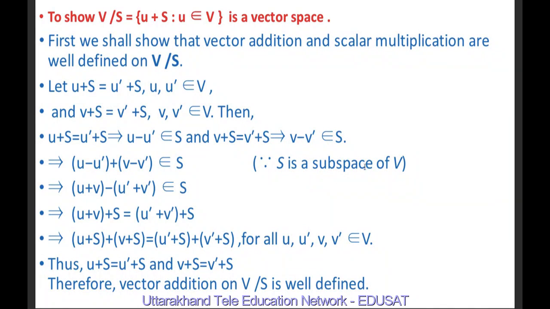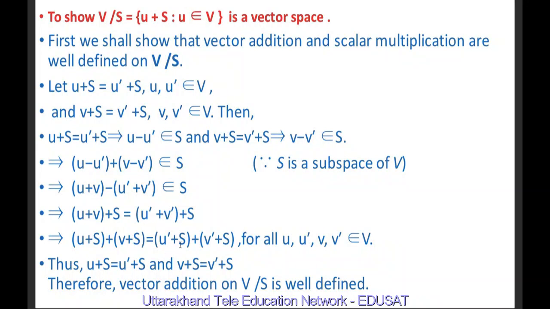Because S is a subspace of V, and U minus U' and V minus V' both belong to S, therefore their sum also belongs to S. This implies (U minus U') plus (V minus V') belongs to S. If we rearrange the terms, we get (U + V) minus (U' + V') belongs to S. It means (U + V) + S = (U' + V') + S by definition of V by S. And this may be written as (U + S) + (V + S) = (U' + S) + (V' + S) by definition of vector addition on V by S.